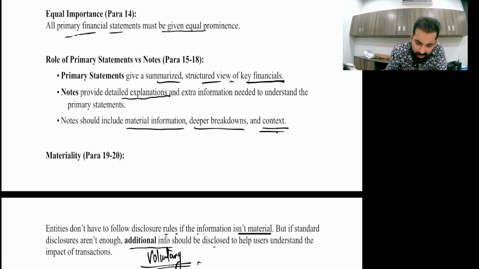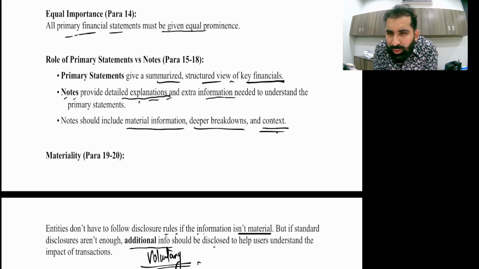The role of the primary statements is to give a summarized or structured view. And what are the notes? Notes mean disclosures, which provide detailed explanation and extra information. Let me explain. For example, I have one generator. In the balance sheet, in the SOFP, I'll report my generator under IAS 16 because I'm using it.